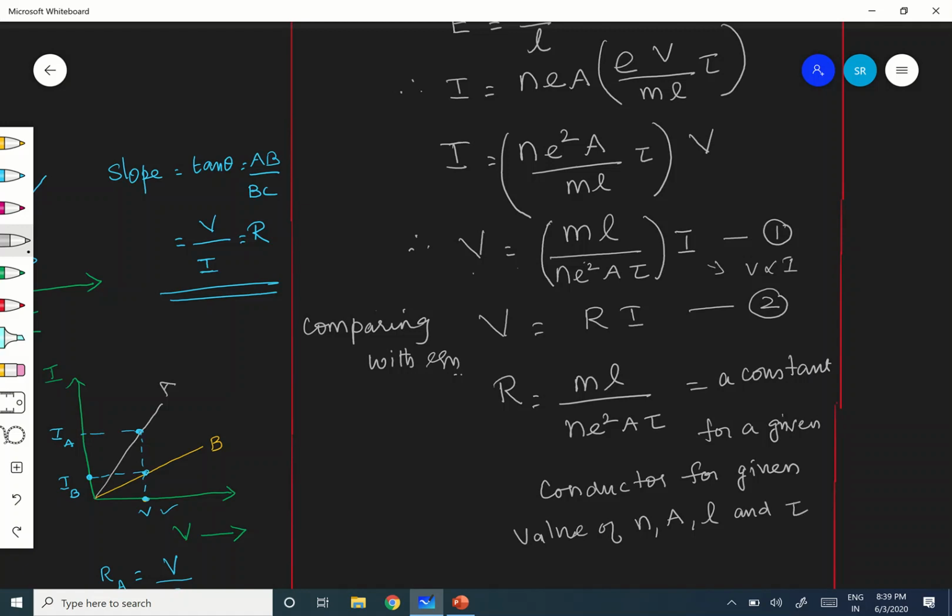All are constant. Only then. For a given conductor means what? The resistances of different conductors are different. All conductors are not the same.